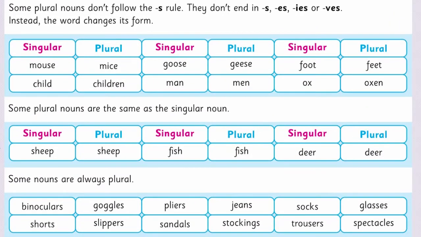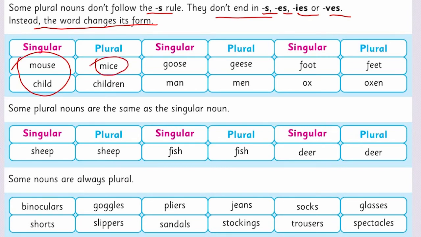Some plural nouns don't follow the S rule. They don't end in S, ES, IES or VES. Instead, the word changes its form. They are irregular nouns. Look here, mouse, mice. We just change the spelling to make it plural. These are irregular nouns. They don't end with S, ES, IES or VES here.